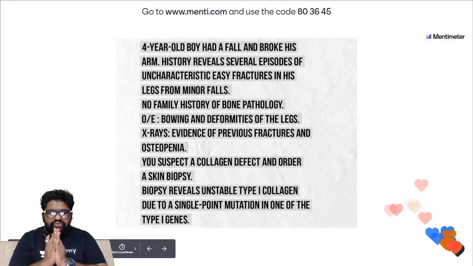Look at the case history. I'll give you enough time to read the case history. Yes. Thank you, Rahul Soni.